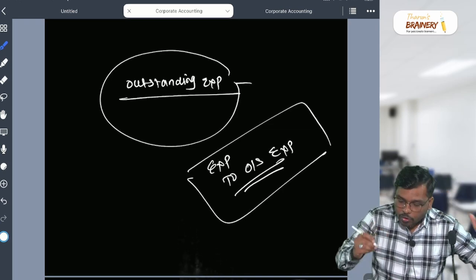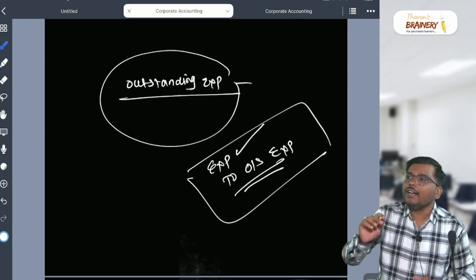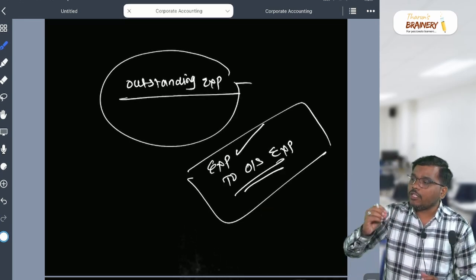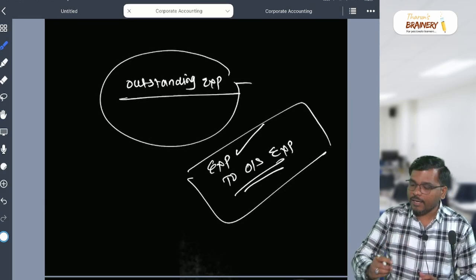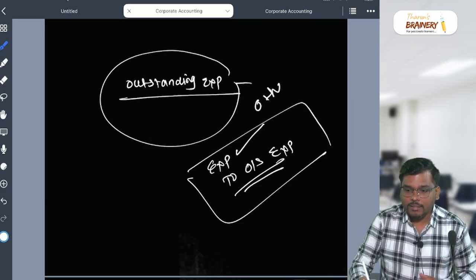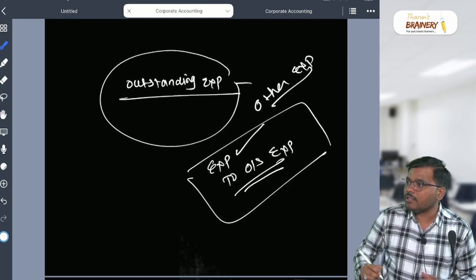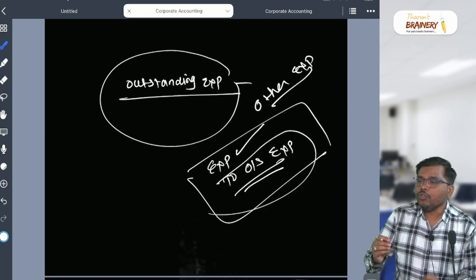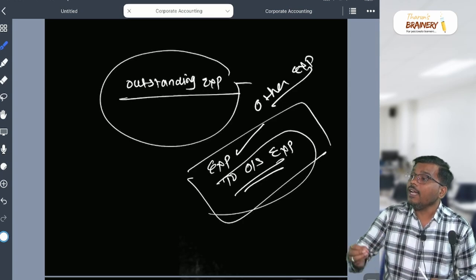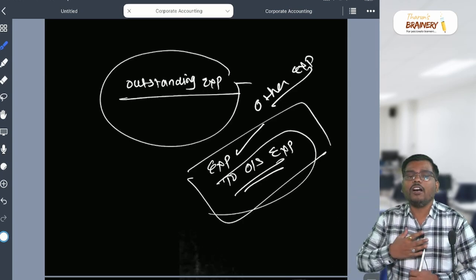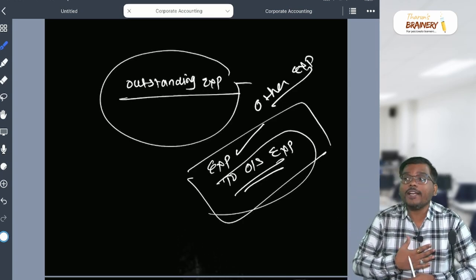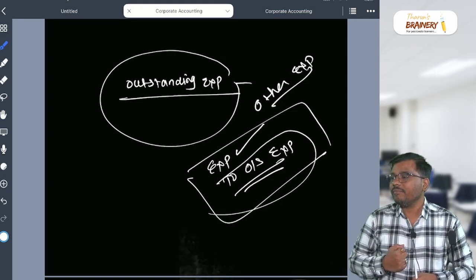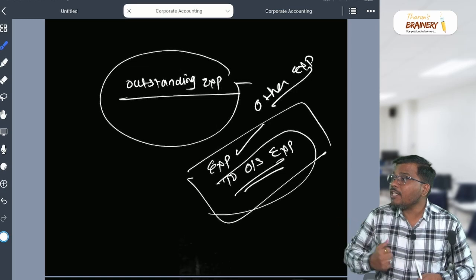Now the question comes: the expense is a nominal account. Where will it appear, my dear students? It will appear in other expenses. But what about the outstanding expenses? Outstanding expenses are a liability for the business. Okay, sir, but is it a current liability or a non-current liability? Sir, outstanding expense is a current liability for us.